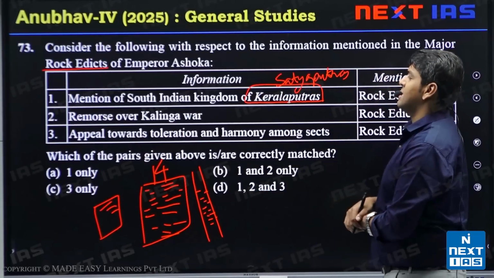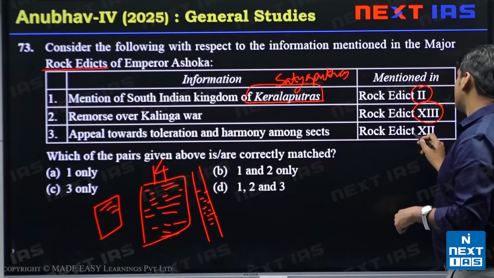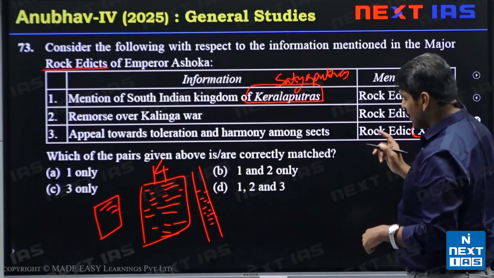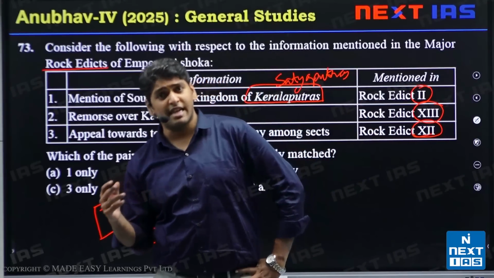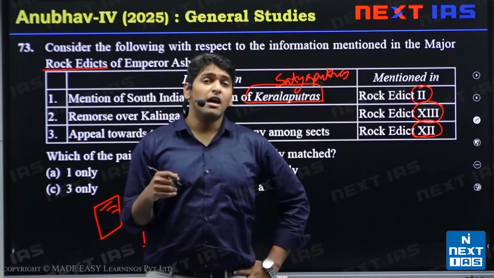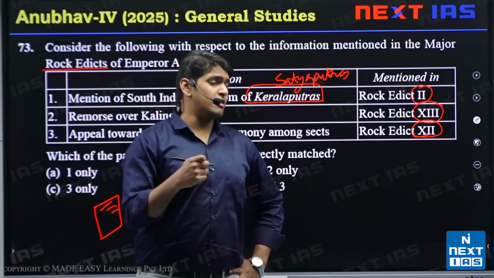Next we have appeal towards toleration and harmony among sects. So it is edict 12. It talks about how in the society there should be harmony between sects. It also talks about how Brahmins were also to be treated very respectfully.